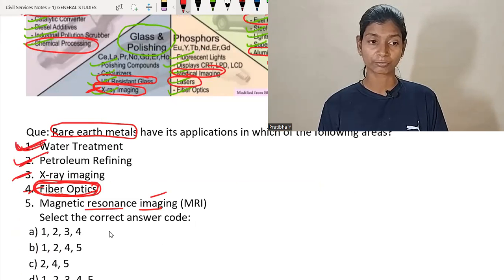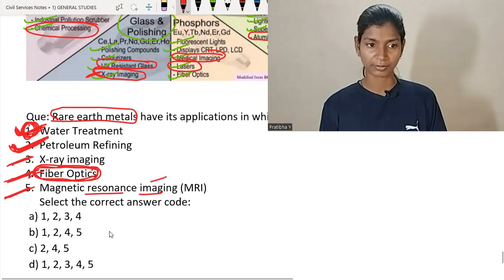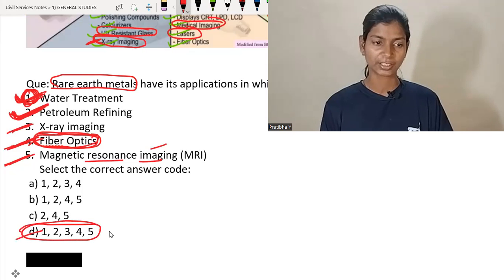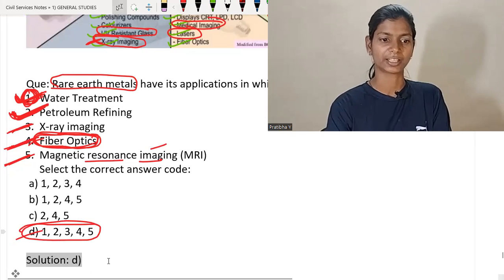When we treat water, we provide quality water to people who do not have water to drink. Petroleum refinery plays a very significant role in food security. X-ray imaging in health, fiber optics in physics, magnetic resonance imaging in health. So all these have a very big role in rare earth elements. So the option is D. Now we check whether we are on the right path or not. So option is D. We are on the right path.